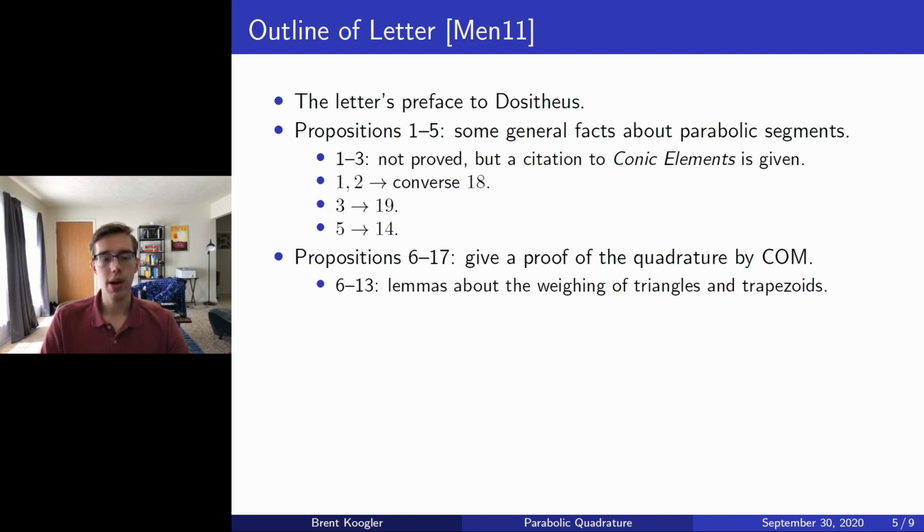In particular, propositions 6 through 13 give lemmas about weighing certain triangles and trapezoids, and then using those lemmas, propositions 14 and 15 actually approximate the parabola with triangles and trapezoids, from which propositions 16 and 17 give a proof of the quadrature of the parabola.